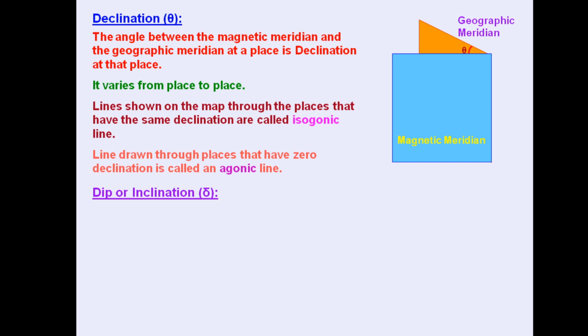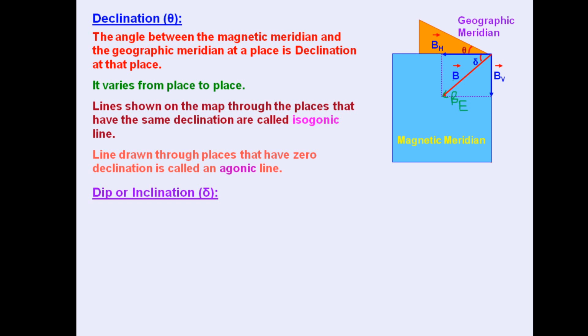Now coming to the second part, dip or inclination, or we can say angle of dip or angle of inclination, denoted by delta. This is basically the direction of Earth's magnetism. This one is Earth's magnetic field, which we can write as BE, E for Earth. Earth's magnetism has a certain direction in space. So this Earth's magnetism makes a certain angle delta with the horizontal line, that is known as dip or inclination. In this way we can represent the B vector.